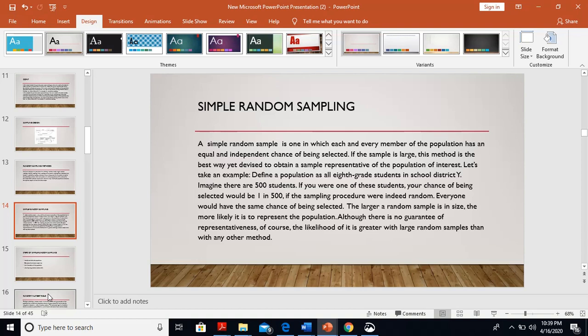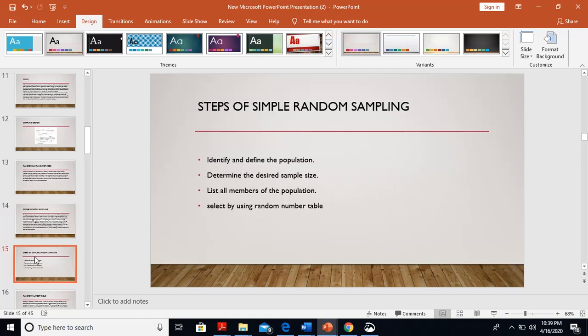The larger a random sample is in size, the more likely it is to represent the population. Although there is no guarantee of representativeness, of course, the likelihood of it is greater with large random samples than with any other method. Steps of simple random sampling: identify and define the population, determine the desired sample size, list all members of the population, select by using a random number table.